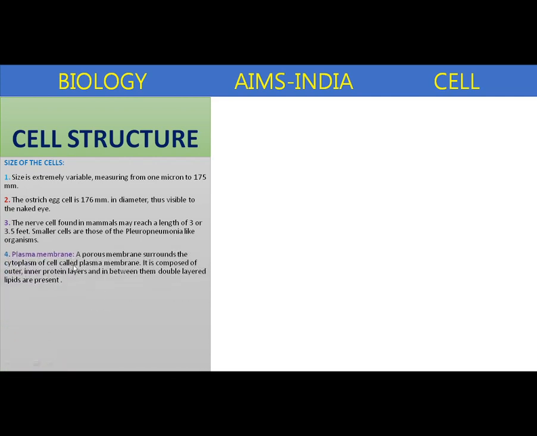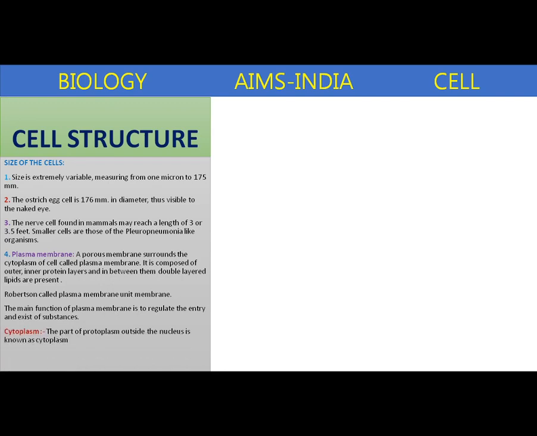Next, let us see some important structures. Plasma membrane. A porous membrane surrounds the cytoplasm of the cell, called the plasma membrane. It is composed of outer and inner protein layers, and in between them a double layer of lipids is present. According to Robertson, the plasma membrane is a unit membrane. The main function of the plasma membrane is to regulate the entry and exit of substances.